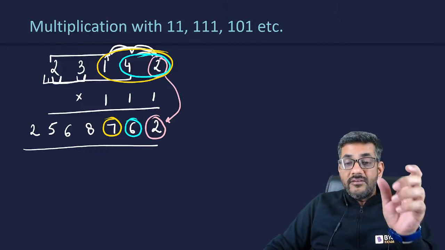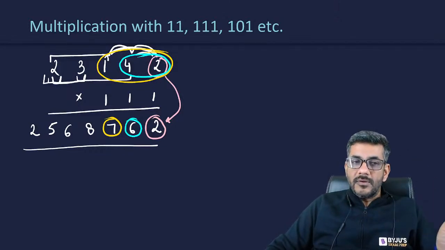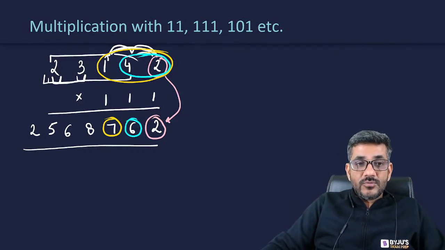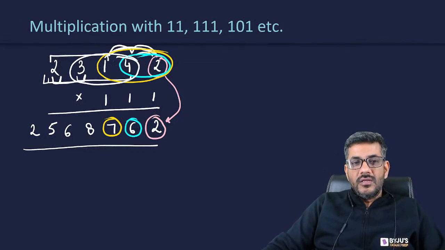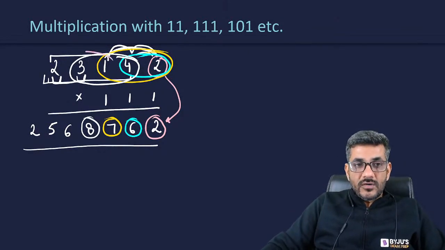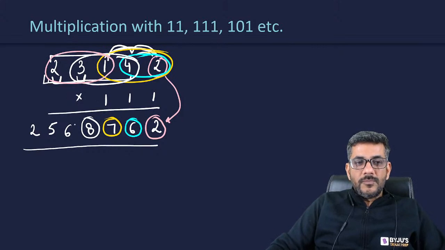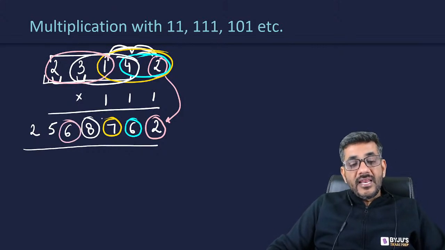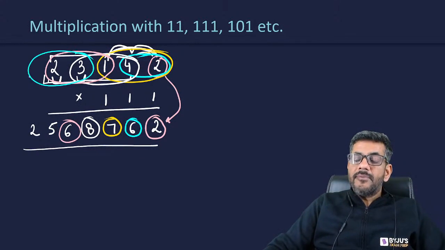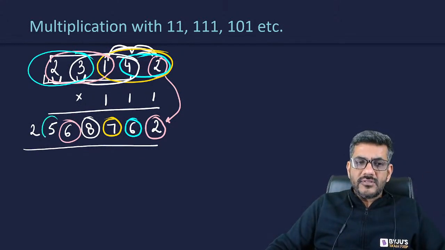And once I have added 3 digits, that is 2 plus 4 plus 1, now you add the next three digits. The next three digits were 3 plus 1 plus 4. And 3 plus 1 plus 4 gave me 8. Then the next three digits were 2 plus 3 plus 1. Those 2 plus 3 plus 1 gave me 6. Then the next three digits, the next three were not there, वो 2 ही थी actually, है ना? 3 plus 2 plus something होता, वो था ही नहीं something, so that gave me 5.